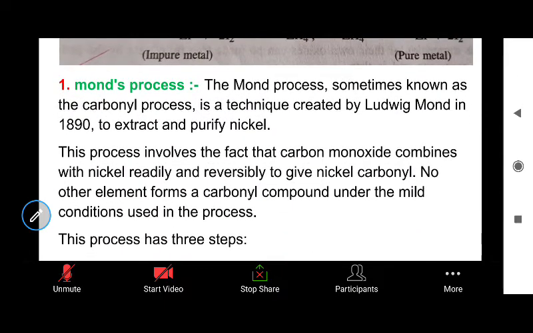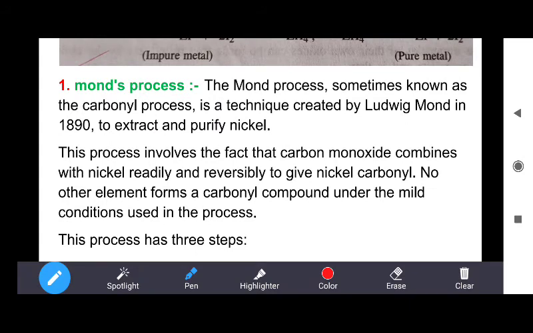Van Arkel method. The next method for vapor phase refining is the Mond process. The Mond process, sometimes known as the carbonyl process, because in this process carbonyls are formed, is a technique created by Ludwig Mond in 1890 to extract and purify nickel.